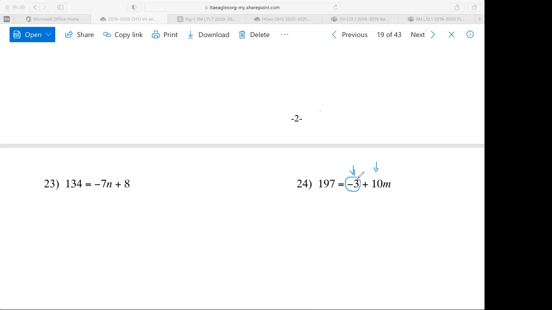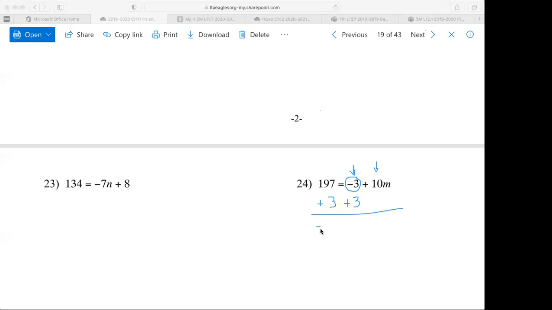And that's the key. I'm getting rid of -3. You get rid of -3 not by subtracting 3. You get rid of -3 by adding 3 to both sides. That's probably the one that's going to cause problems. Because you're like, well, it's attached by addition, right? But to get rid of a -3, you have to add 3 to both sides. 3 minus 3 is 0. -3 minus 3 is -6. You didn't get rid of it. You made it bigger if you subtract 3 from both sides. So we're going to get rid of this -3 by adding 3 to both sides.